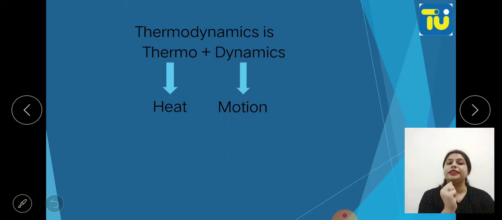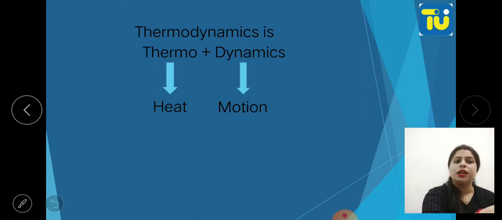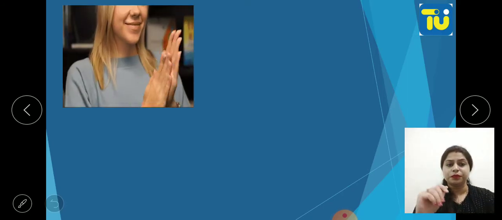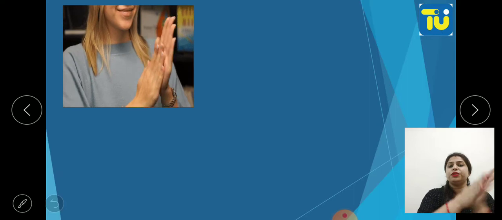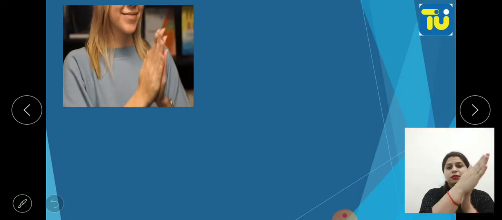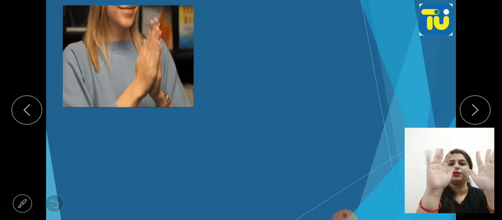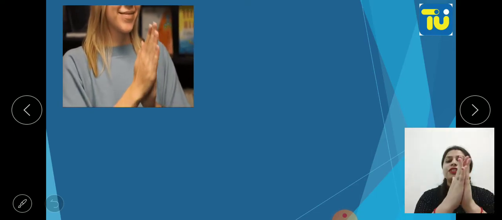So let's take the example. Whenever heat is there, work will be getting done. And whenever work is getting done, heat will be there. The example is just start rubbing your hands. What can you observe? You can feel the heat between your palms, right? So when you were doing some work by rubbing your hands, heat is there. Work is getting converted into heat that you can feel.